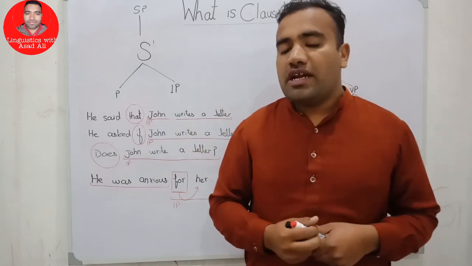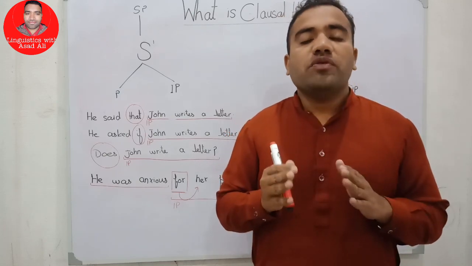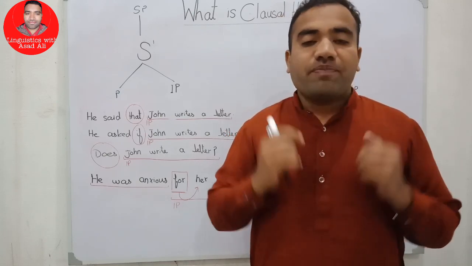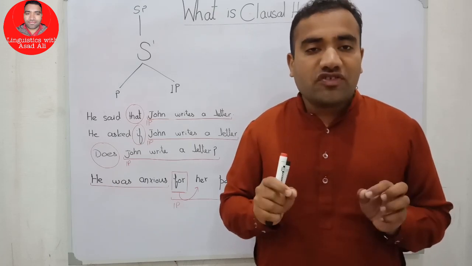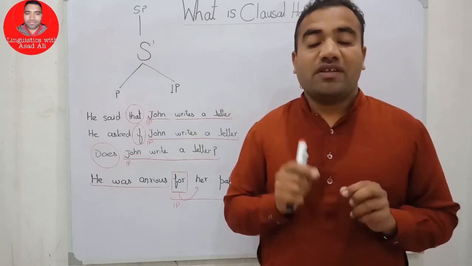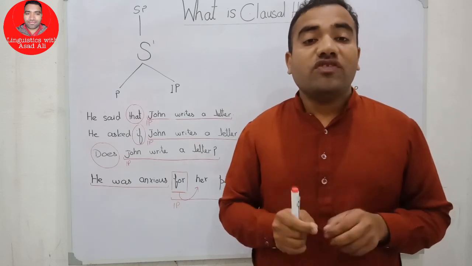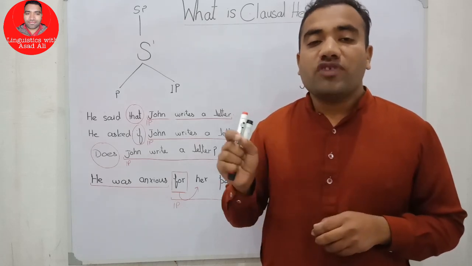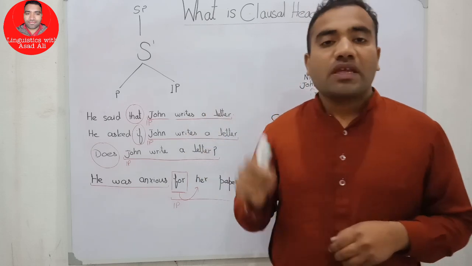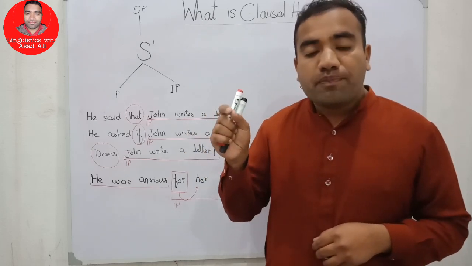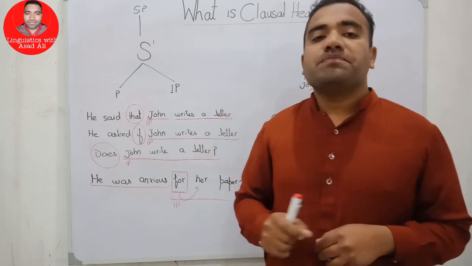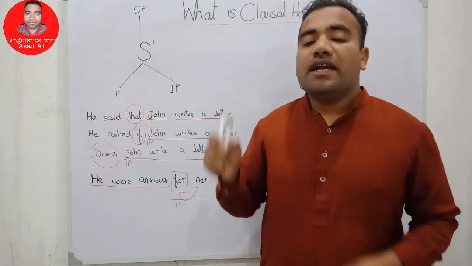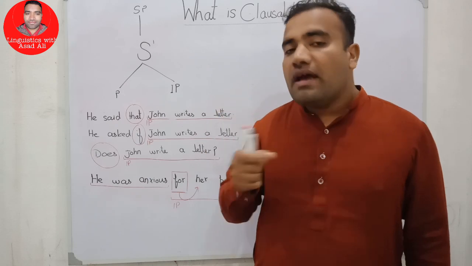This is the solution, and in this video I will tell you what our clausal head is, and we have constructed that our clausal head is not S, rather our clausal head is C. And if we take C as our clausal head, C must project the three projection levels: the head level, the intermediate level, and the maximal level.